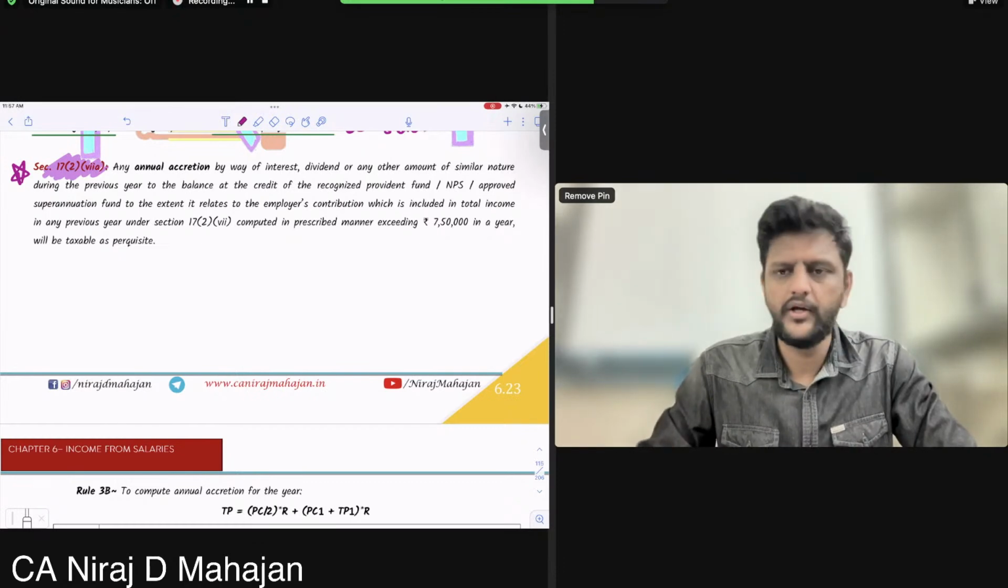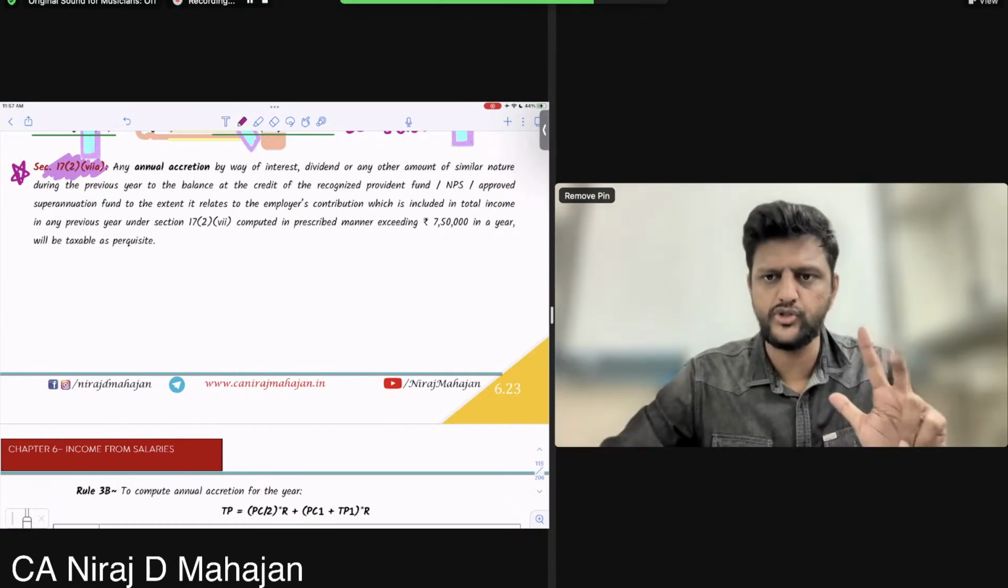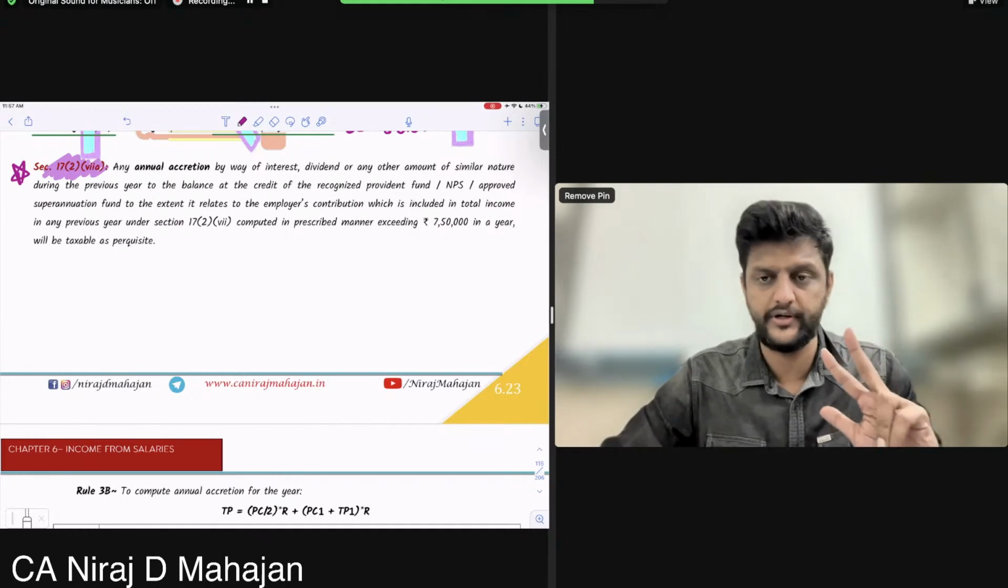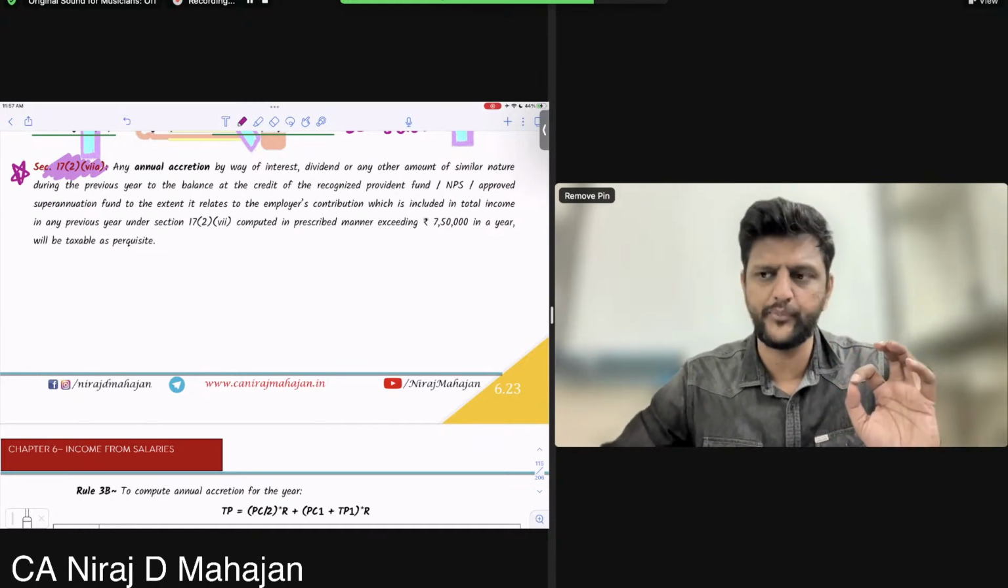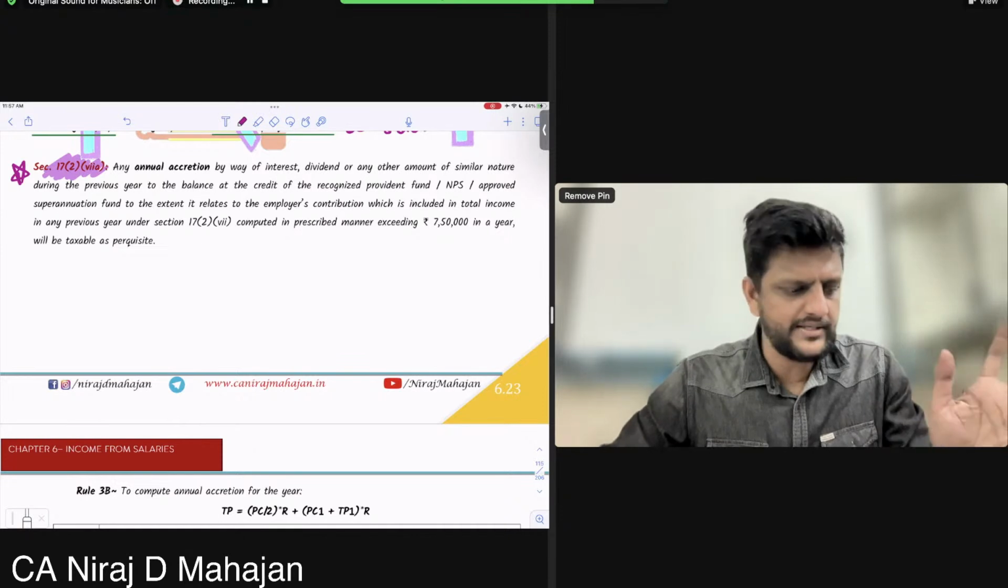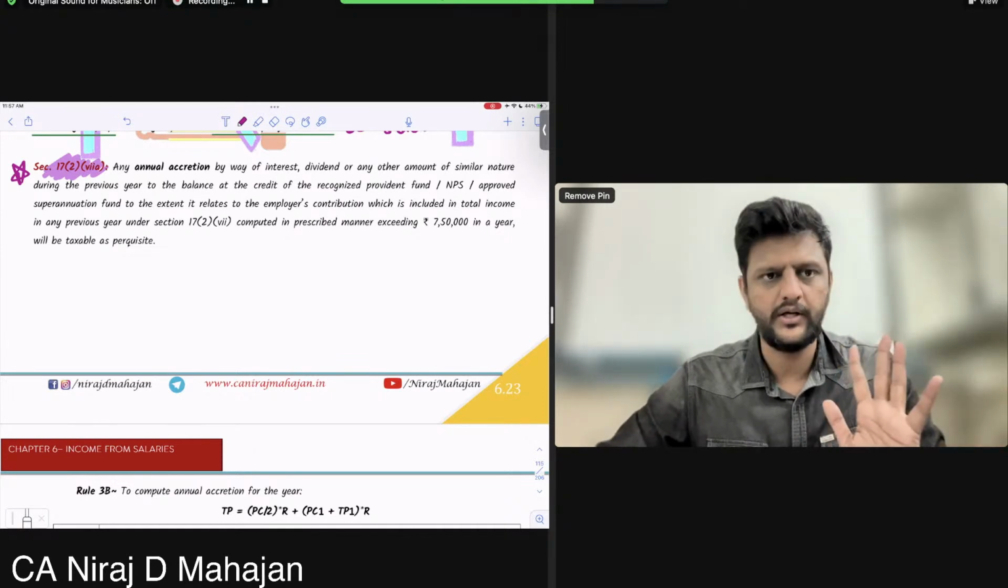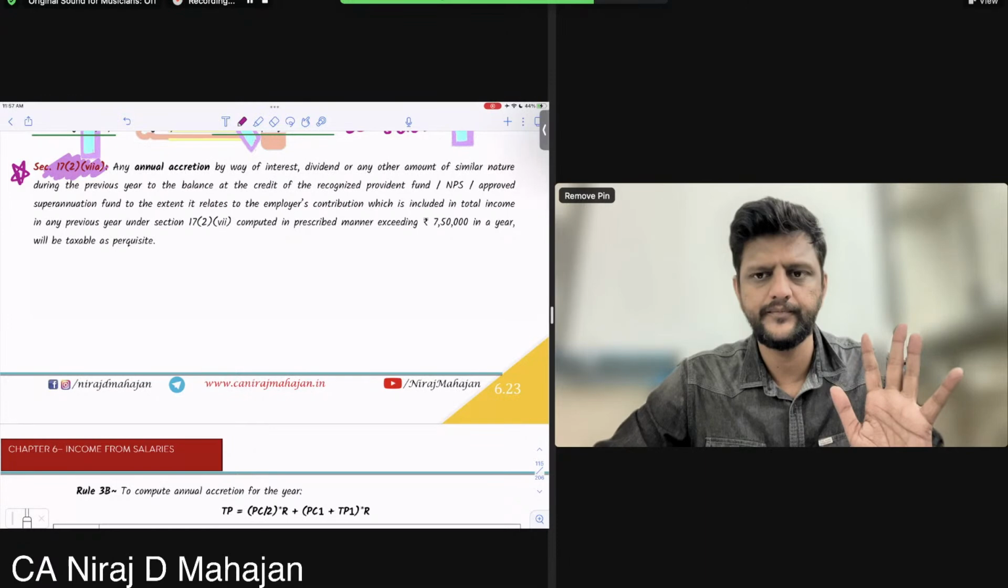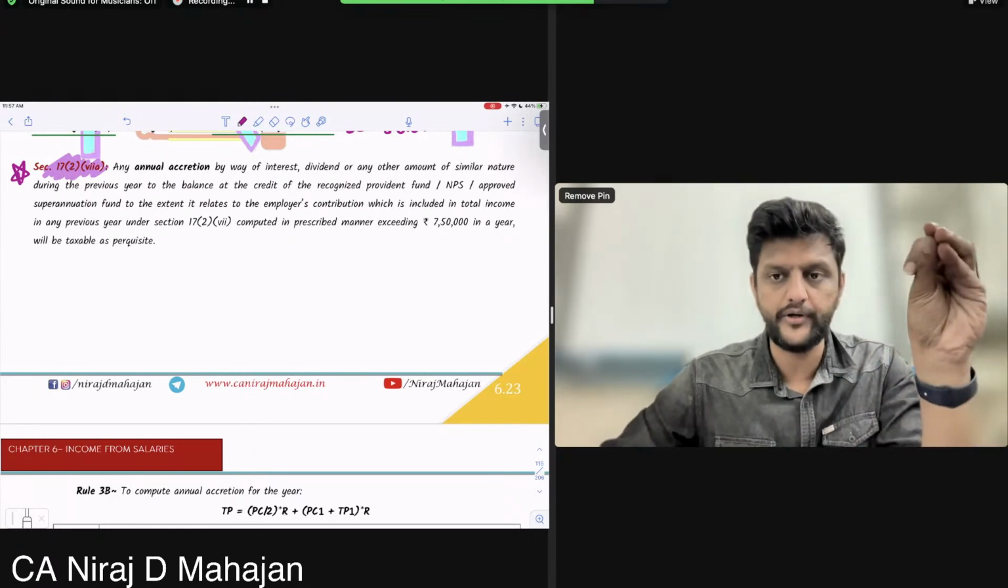What does 7 say? Employer contribution to recognized provident fund, NPS, or approved superannuation fund, any of them or all together, more than 7.5 lakhs. All the figure above 7.5 lakhs of contribution by employer is taxable as perquisite under 17 to 7. Clear? We are talking of principal amount contributed.